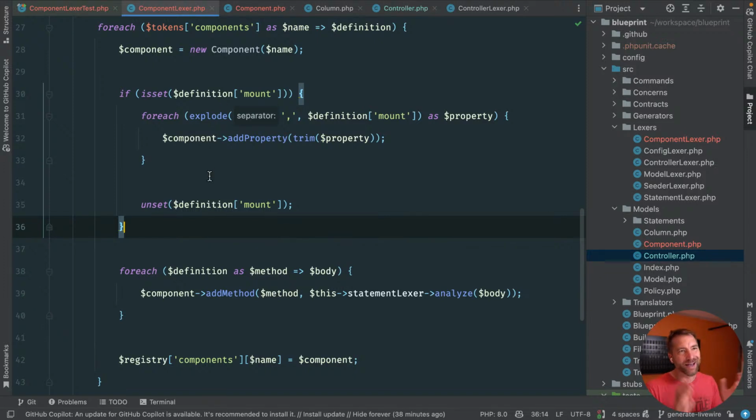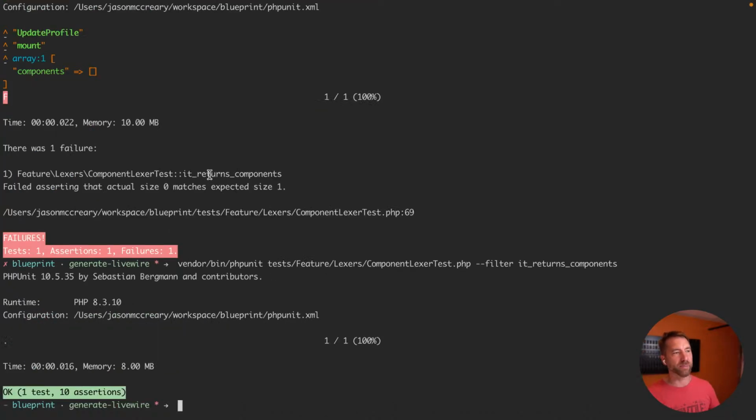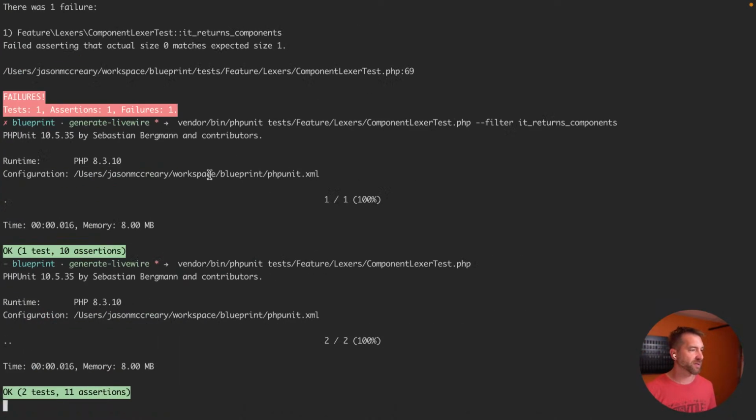So again, a nod here to nested code and how that can also be terrible. Ideally we could break this out in a different way, but it's kind of how all the other ones are working right now. So again, refactor another day. Let's run this, and we're green. Okay, so one little mix up there with the continue statement, but we're all good. This is parsing the way we expect.